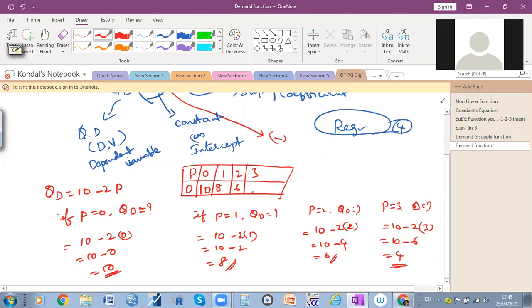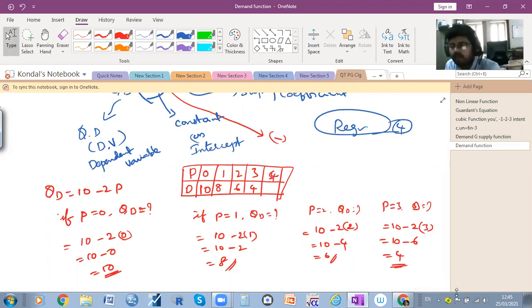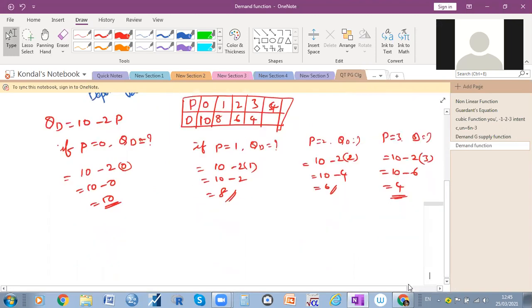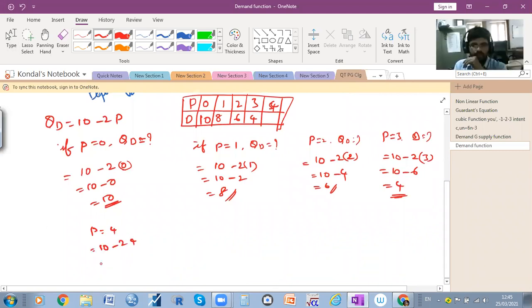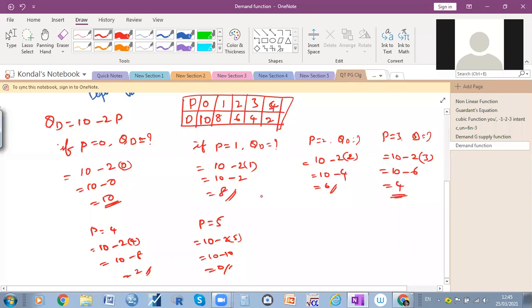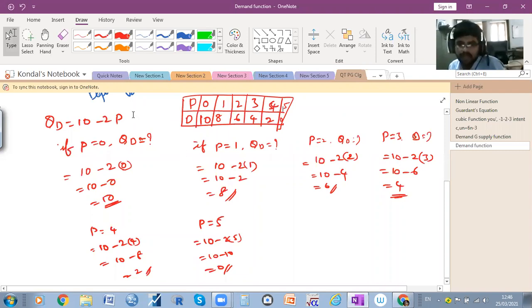When price is equal to 4, how much is the demand? 2, sir. 10 minus 2 into 4, 10 minus 8, is equal to 2. When the price is equal to 5, how much is the demand? 0, sir. 0 here, at 5.